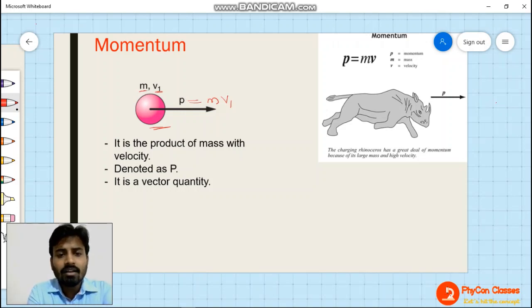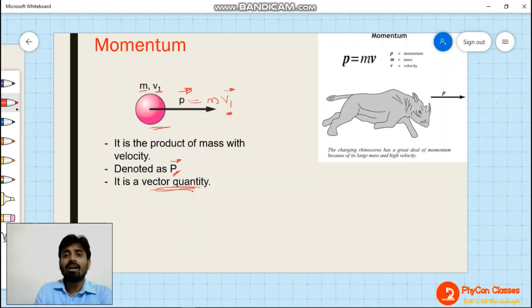Among mass and velocity, velocity is a vector quantity. So mass multiplied with the velocity vector is momentum, and hence momentum will also be a vector quantity. Why? Because velocity is a vector quantity. Momentum is denoted with capital P, and if you want to denote vector momentum, then P with an arrowhead. So it's a vector quantity.